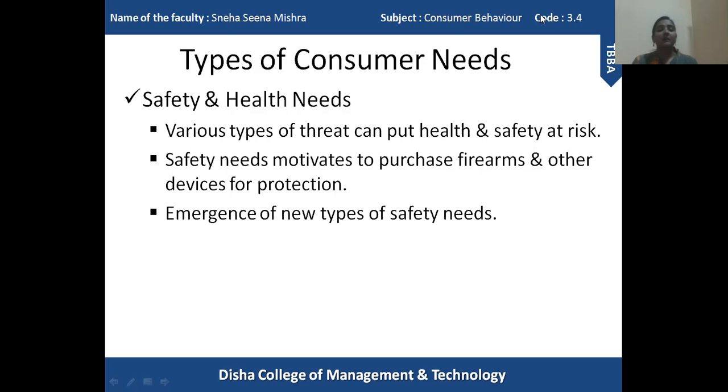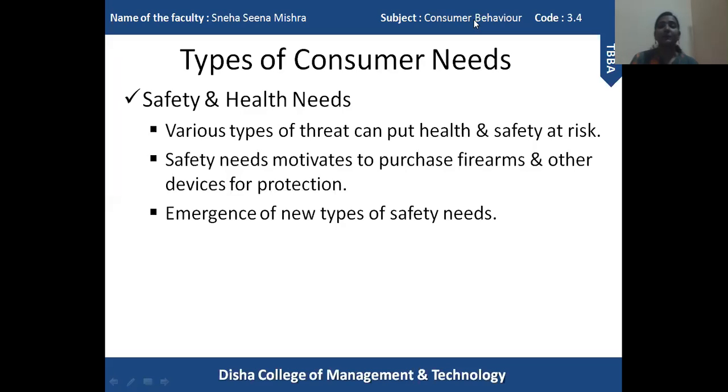So the emergence of these new types of safety needs has led to the creation of various types of products, like the example I gave, manufacturing masks and sanitizers. That is the basic requirement in the present situation. So when new types of risk arise, companies come up with various types of products that provide us safety, that is concerned with our health needs.